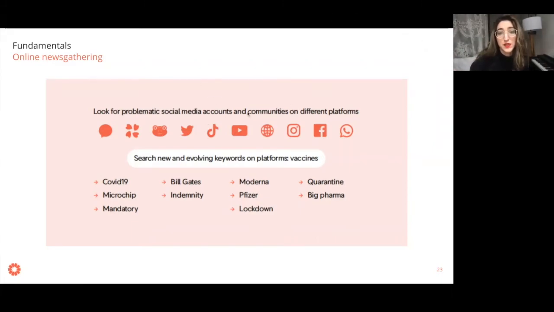So there's obvious platforms like Twitter and Facebook and Google, right? But there are also other platforms like Telegram, there's WhatsApp, right? There's Gab. Gab is kind of like the alternative to Twitter, right? For people who don't want to be on Twitter. There's TikTok now. We have new platforms every day. Clubhouse is now becoming a thing. So I just encourage you to think about all the different platforms you can search. And these may be different depending on what country you live in, right? Because different platforms are popular in different ways depending on the country.